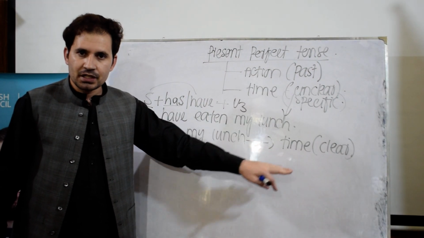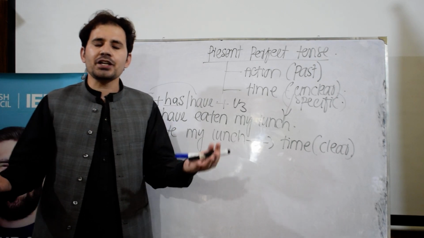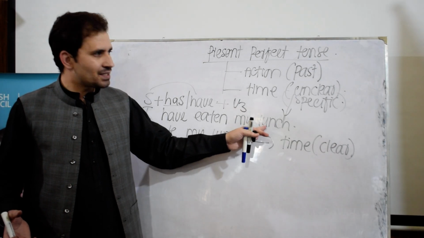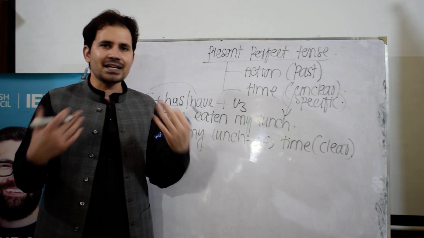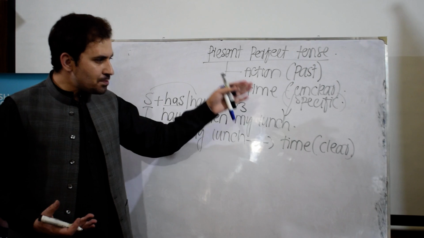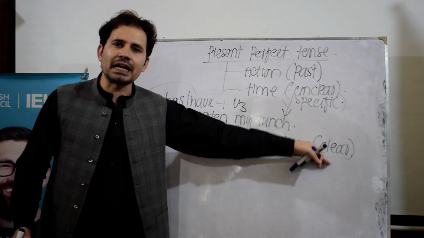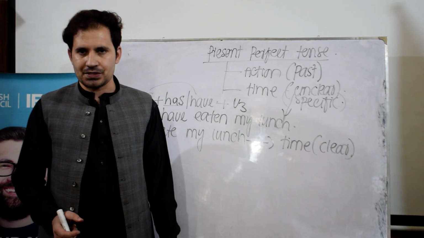Difference number one: both actions happened in the past. Present perfect tense happened at an unclear, unspecific time. But simple past tense happened in the past at a very clear time. Time is clear in this case. That is difference number one.